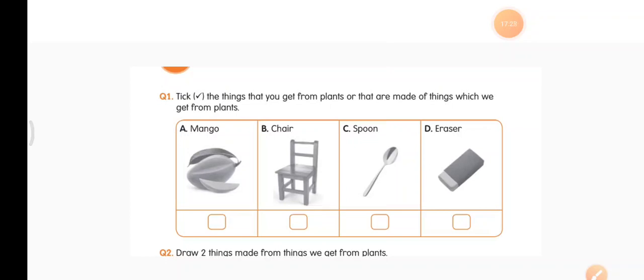Okay. Next, spoon. Spoon is made out of metal, right? So do we get metal from plants? No. So we are not going to put a tick there. Now we'll move to the next picture, that is picture D. It is an eraser. Okay. So erasers are made out of rubber. Once again we get rubber from trees, right? So we are going to tick picture A, picture B and picture D, right?